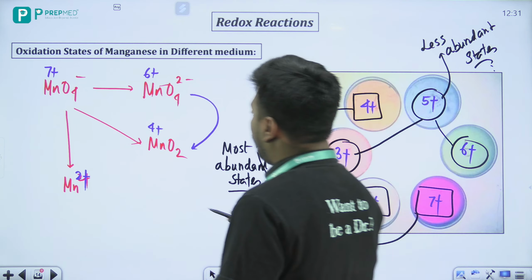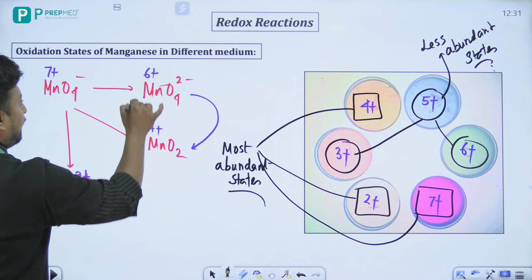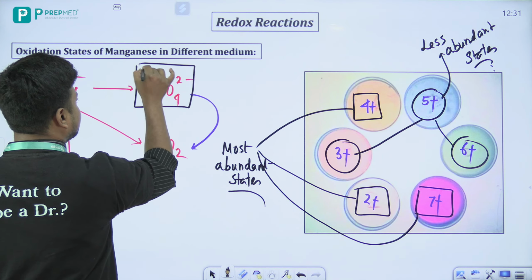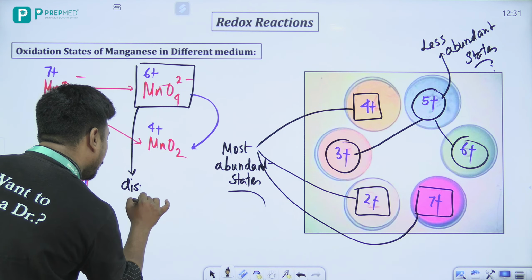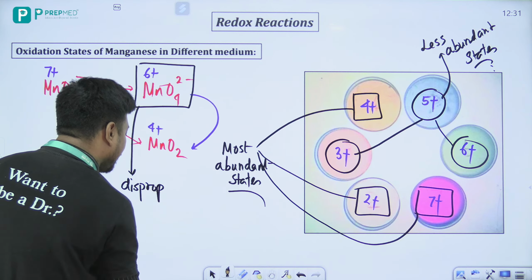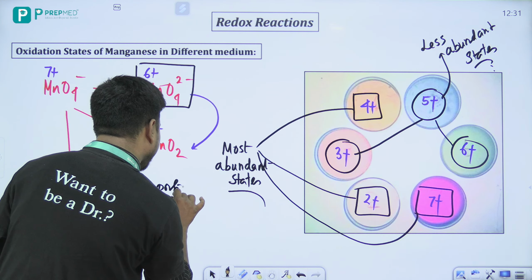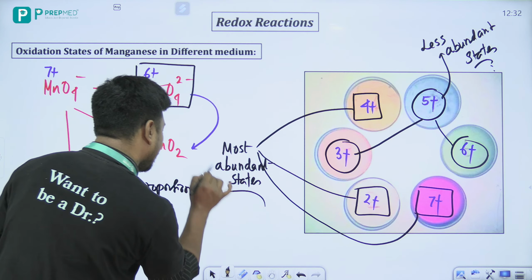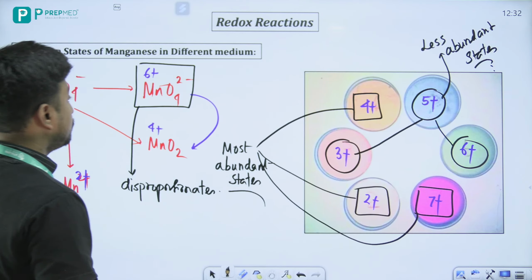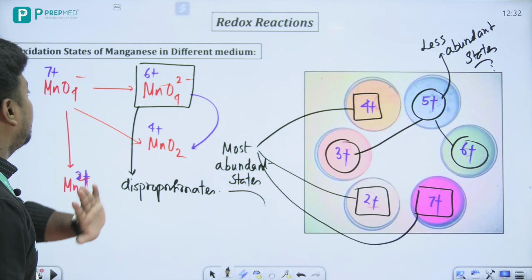Okay. Now one thing you remember always that ये वाला जो +6 state of the oxidation state है, this one actually disproportionates. हम बात करेंगे अभी disproportionate. Okay, this state actually disproportionates in normal medium.